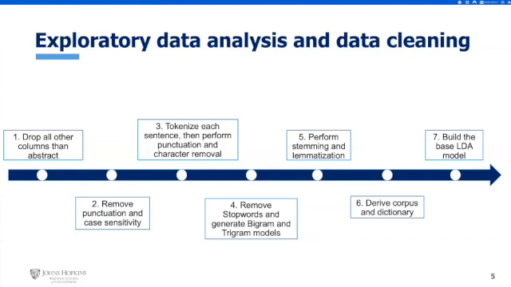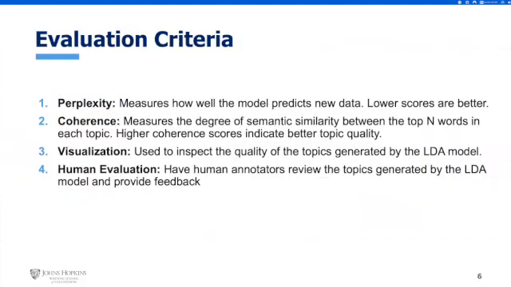And then we removed stop words, which are the most common words in the English language. The library had 153 of them. Think about those types of words that are used all the time. From there, we performed stemming and lemmatization. That's essentially looking at all the different conjugations of words and making them all the same. And we derived our corpus and our dictionary and built our initial model.